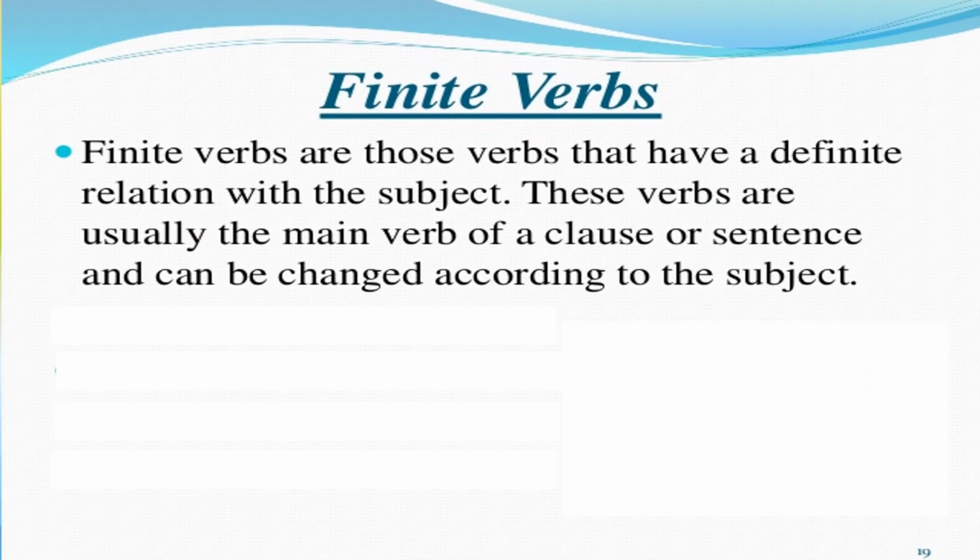Revise what we have learned in today's session. Finite verbs are those verbs that have a definite relation with the subject. From all these examples we have understood that finite verbs are those verbs that have a definite relation with the subject. And these verbs are usually the main verb of a clause or sentence and can be changed according to